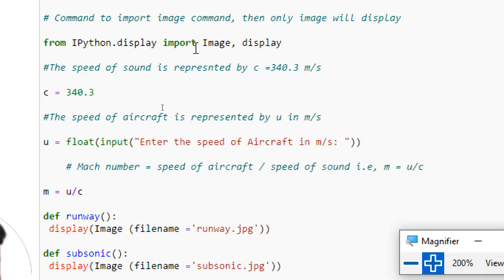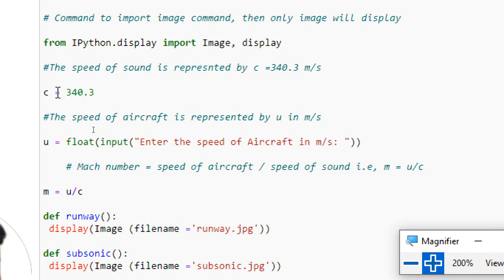To display the image, I am importing the command Image here. This is the code for importing the command Image and I am making it display. So whenever I call the word display, it will work with this image file and this command.